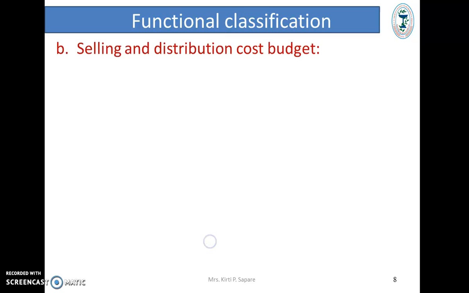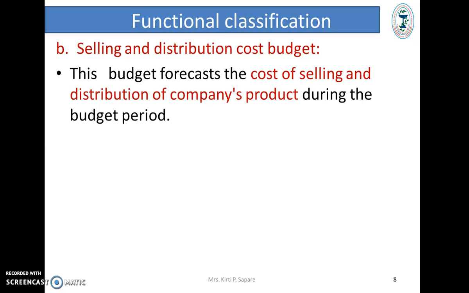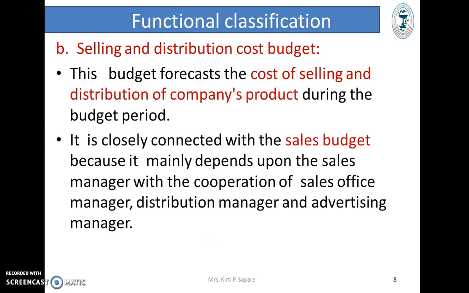Second type of functional budget, that is selling and distribution cost budget. All this can be better explained with the name. Selling and distribution cost budget, it forecasts the cost of selling and distribution of company's product during the budget period. It is closely connected with the sales budget because it mainly depends upon the sales manager with the cooperation of sales office manager, distribution manager, and advertising manager.